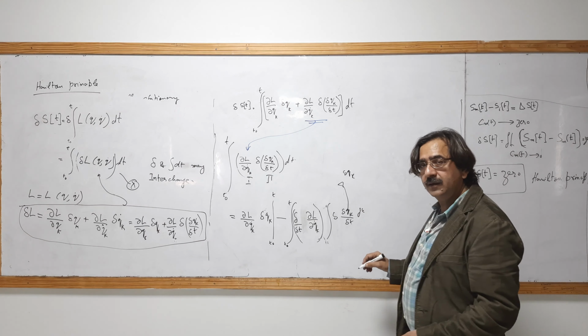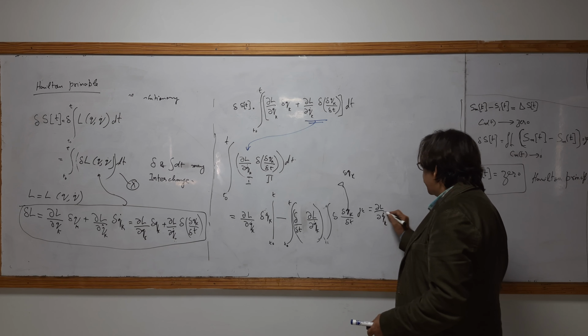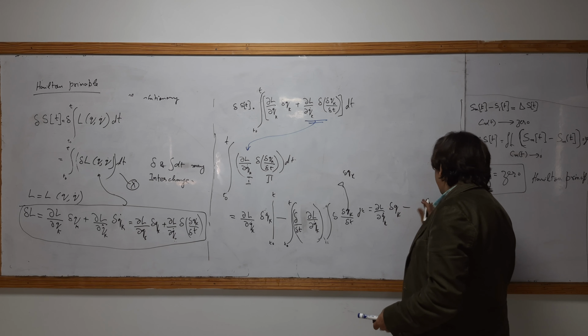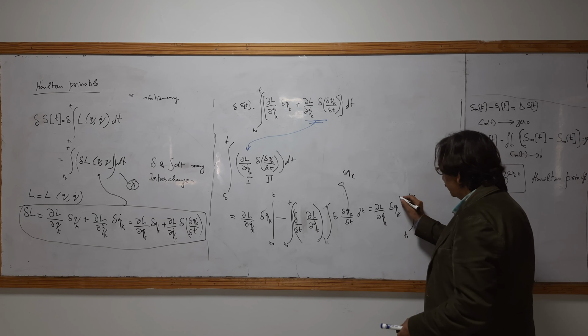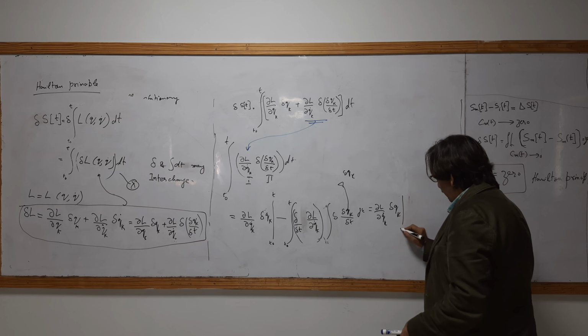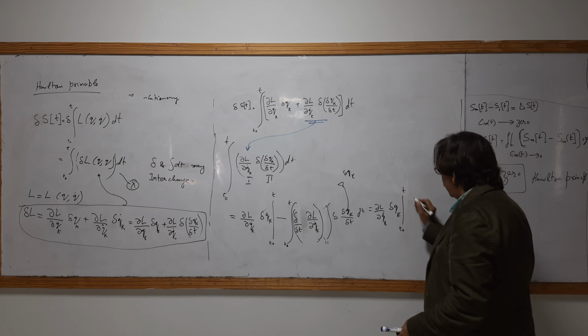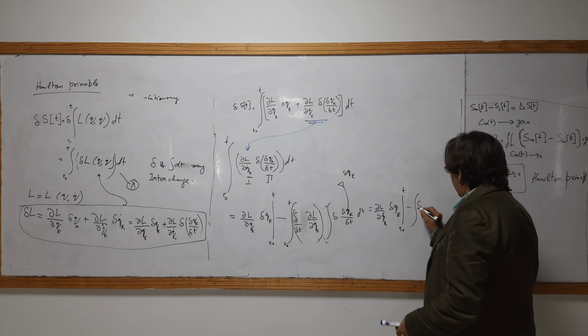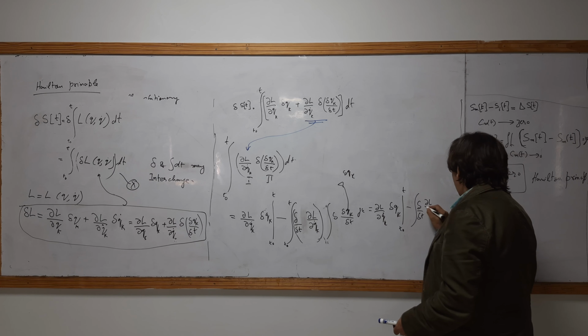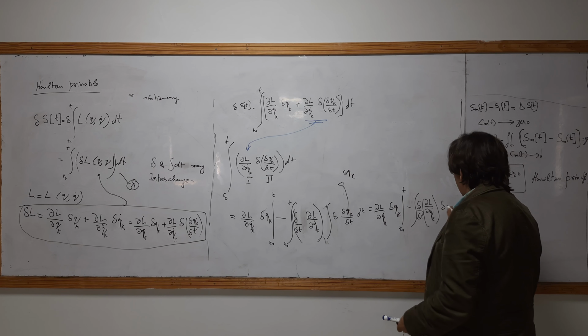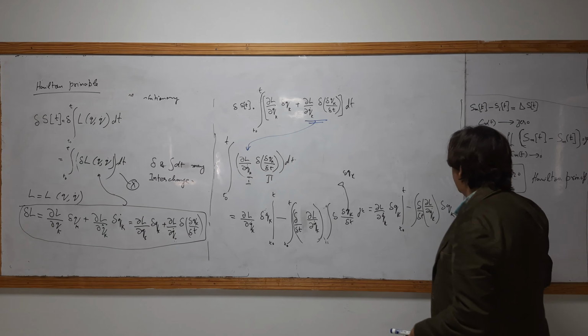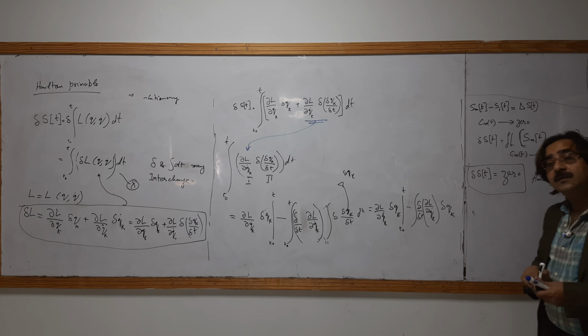Okay, so you will get partial L over partial QK dot QK, minus, T1 T2, T naught to T, minus total derivative partial L over partial QK dot delta q. Okay, you will get this final result.